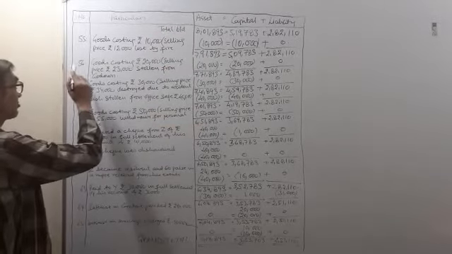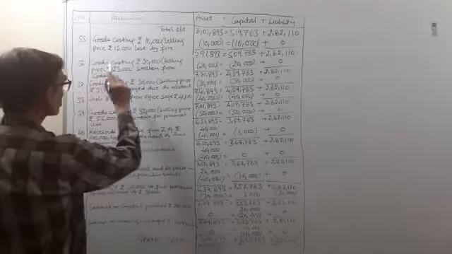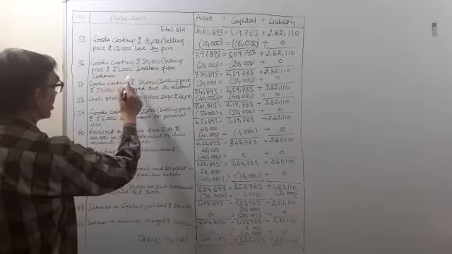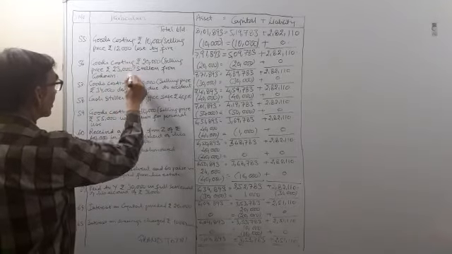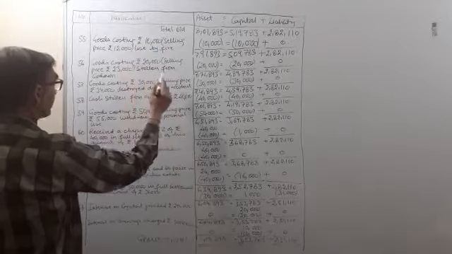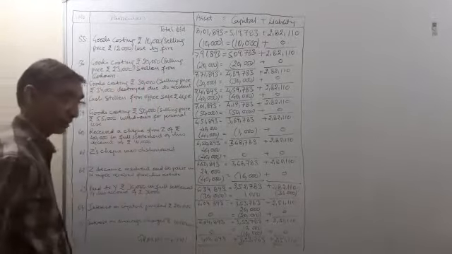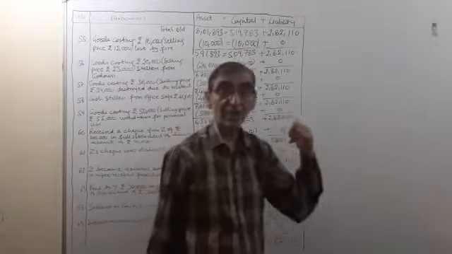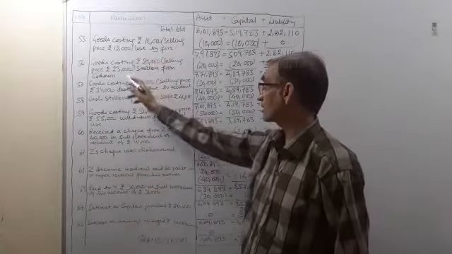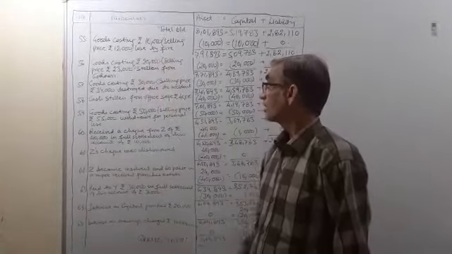Now transaction 56. Goods costing rupees 20,000, selling price rupees 23,000, stolen from godown. Now this is the case of theft. This is loss by theft. This was loss by fire. This is loss by theft.